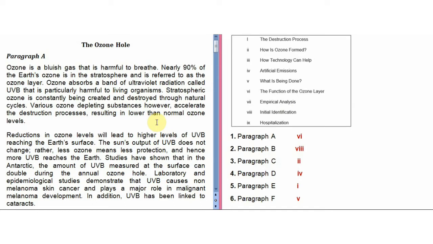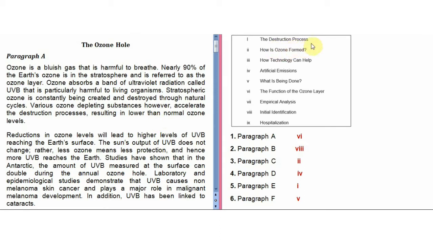Reductions in ozone levels will lead to higher levels of UVB reaching the Earth's surface. The sun's output of UVB does not change, rather less ozone means less protection, and hence more UVB reaches the Earth. Studies have shown that in the Antarctic, the amount of UVB measured at the surface can double during the annual ozone hole. Laboratory and epidemiological studies demonstrate that UVB causes non-melanoma skin cancer and plays a major role in malignant melanoma development. In addition, UVB has been linked to cataracts. So now let's see what are the options.